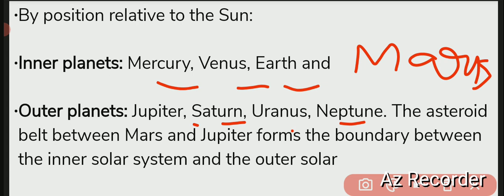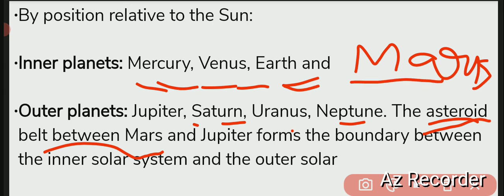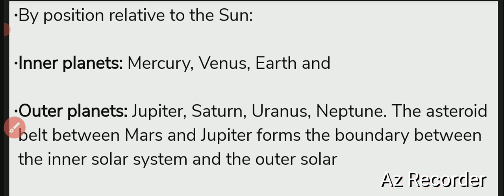So you will say that the asteroid belt works as the boundary between the inner planets, that is Mercury, Venus, Earth and Mars, and the outer planets, that is Jupiter, Saturn, Uranus and Neptune. If it is fast, then you can comment, and we will try to go slowly, because actually this is a revision for all of you. First of all, go and read from the book, then watch the video and then revise completely. Okay, so it is done.